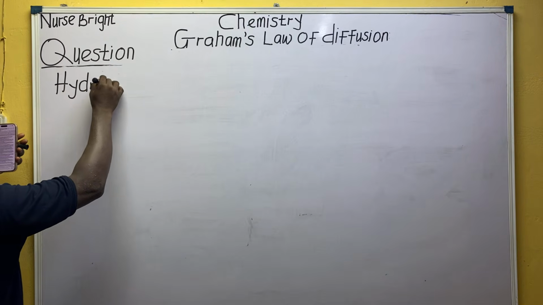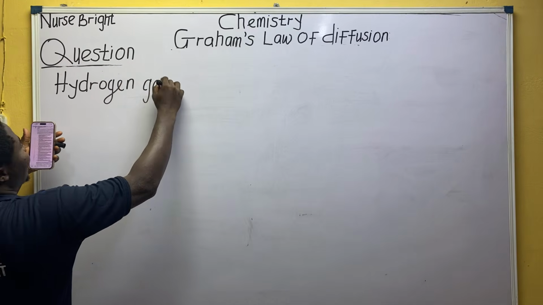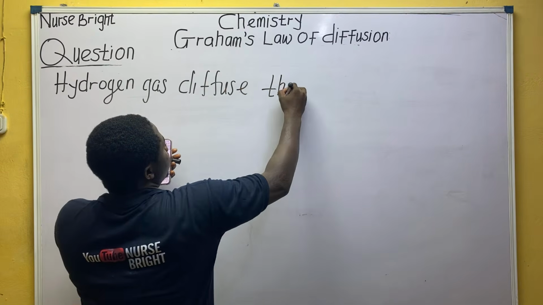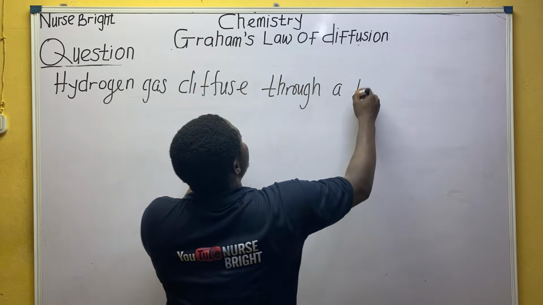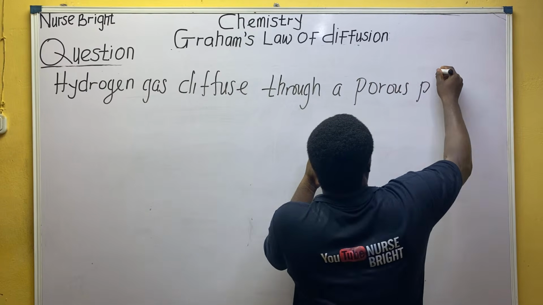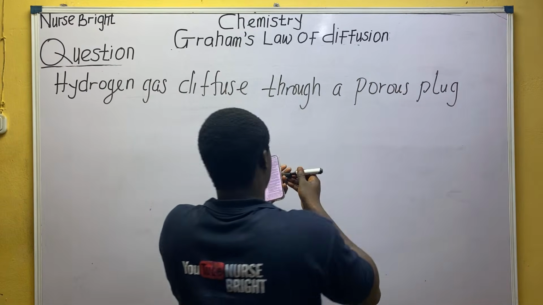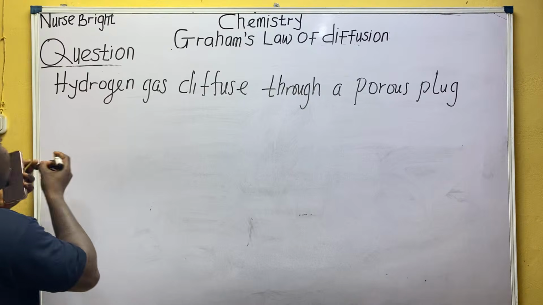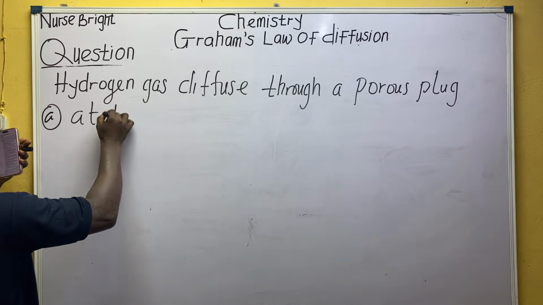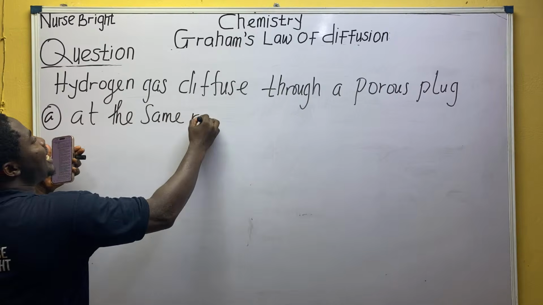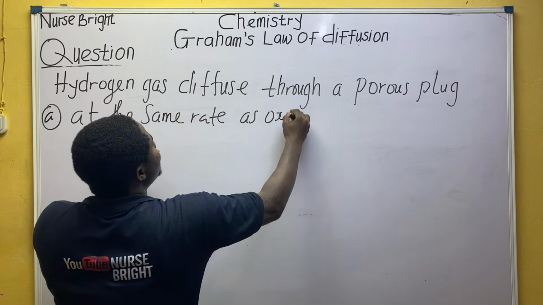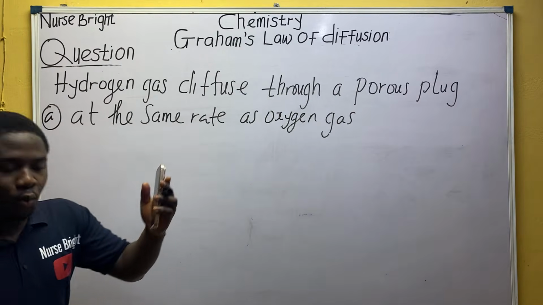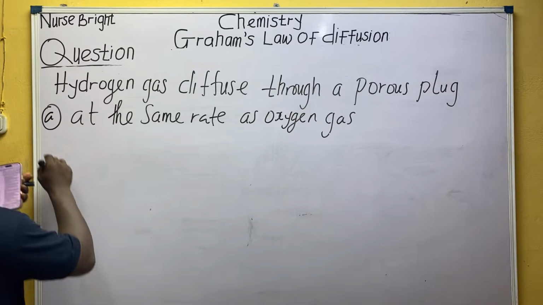Hydrogen gas diffuses through a porous plug. That is the statement given to us. Option A says at the same rate as oxygen gas. I don't know if hydrogen gas will move at the same rate as oxygen. Let me write out the options first.